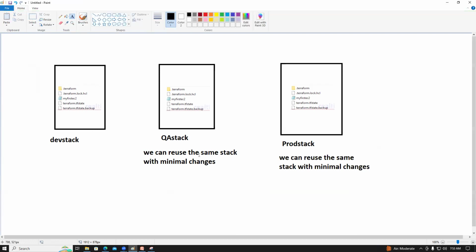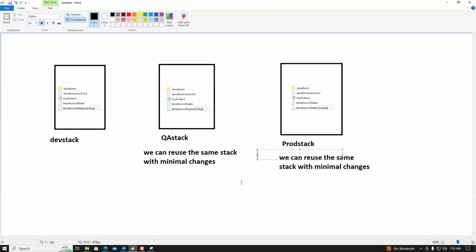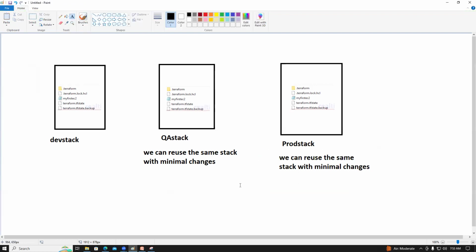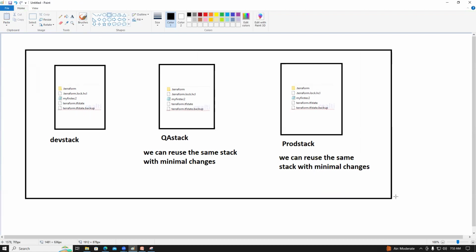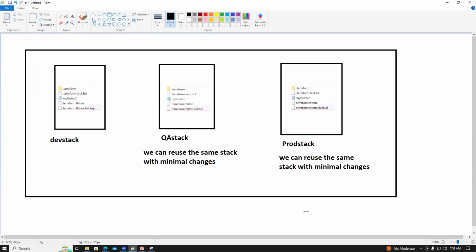For QA we need a little bit bigger. For prod we need much bigger than dev and QA. So we need to modify with minimal changes. Now you understood the stack, so we call it a stack.